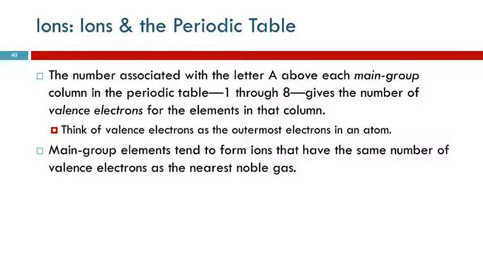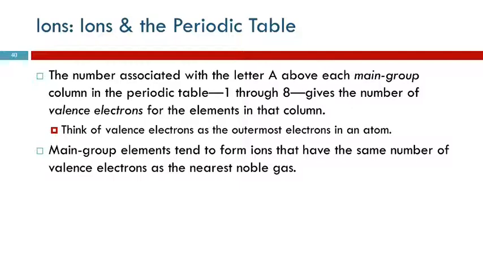So the valence electrons are on the outside. Those are the ones that can change easily. So what we find is that main group elements tend to form ions that have the same number of valence electrons as the nearest noble gas. So how many valence electrons do the noble gases have?